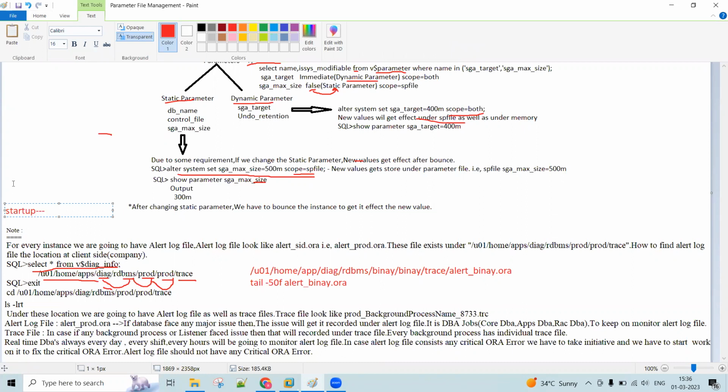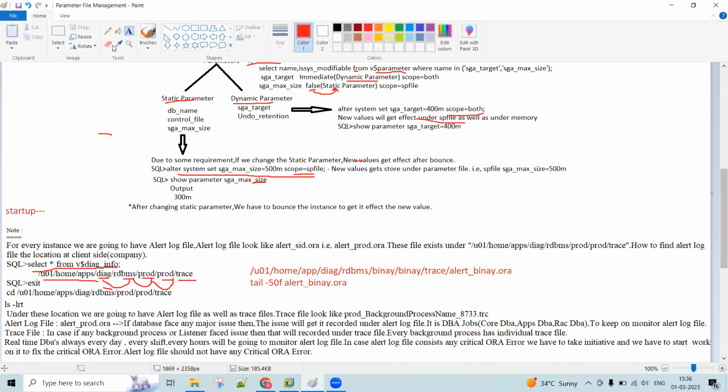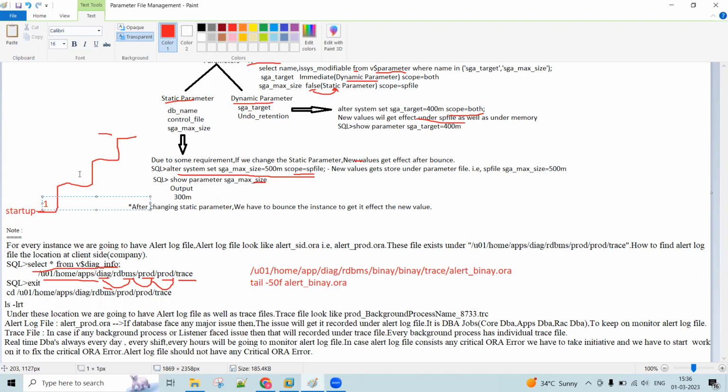The startup command will start our instance. It will start step by step in this format. Let me put it in a diagram so that you can understand better. So this is the first state, this is the second state, and this is the third and last state.